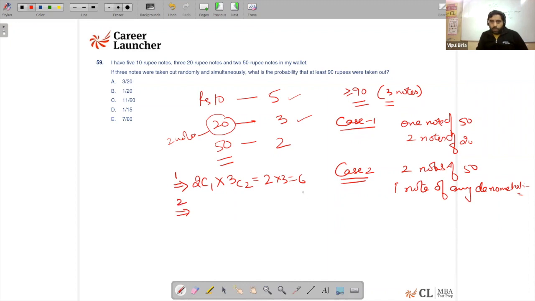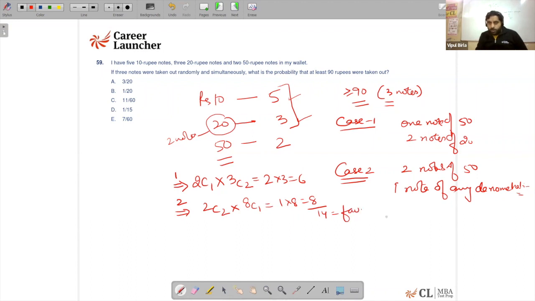So I have to pick both the 50 rupee notes and, apart from that, one note of any denomination out of these 8. So this is going to be 8C1, and it is coming out to be nothing but 1 into 8, which is 8. So total favorable cases are 6 plus 8, that is 14.